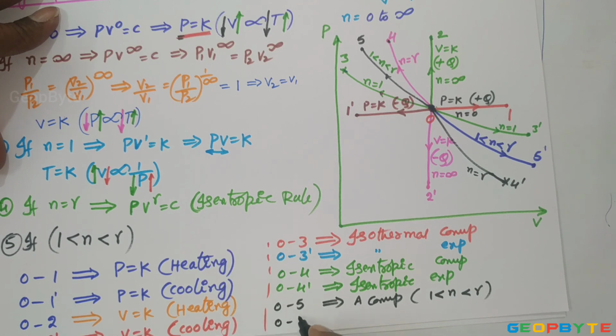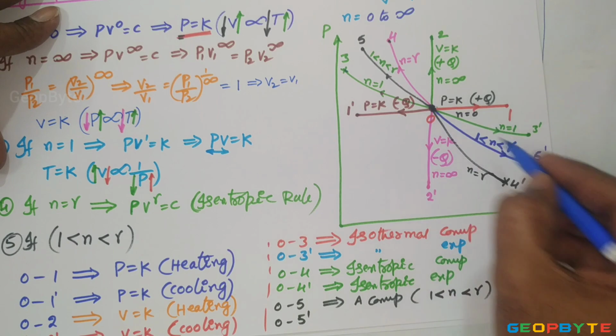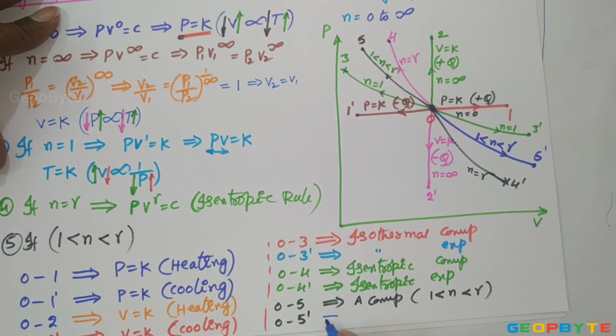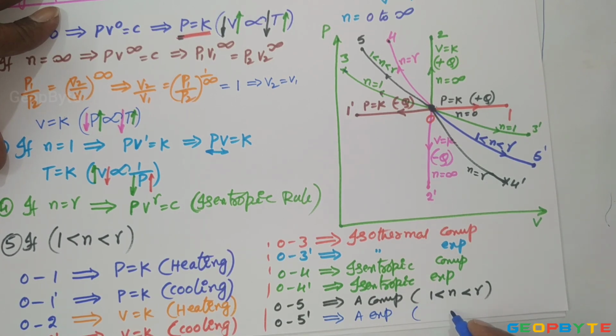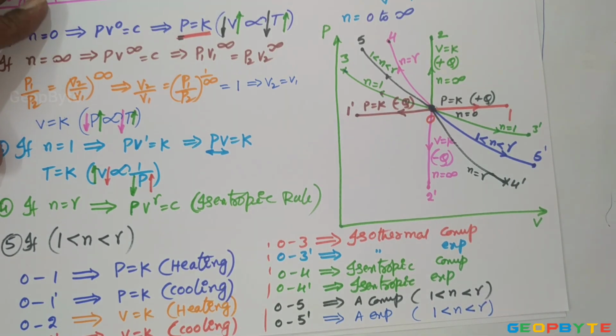Similarly, 0 to 5 dash is also a kind of expansion. For that also n is less than gamma but more than 1. That is about the PV diagram for a different non-flow process.